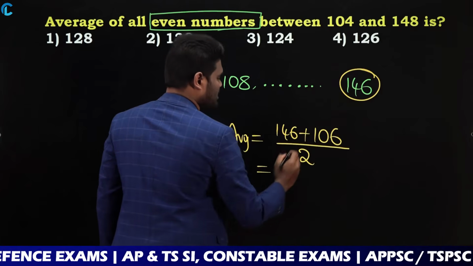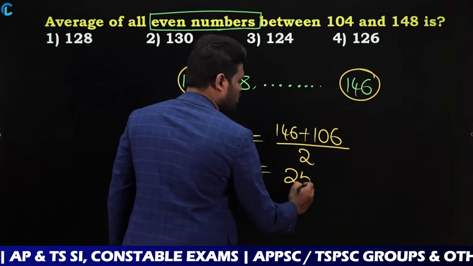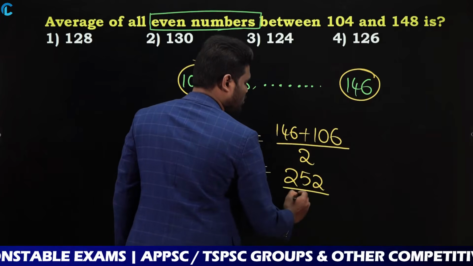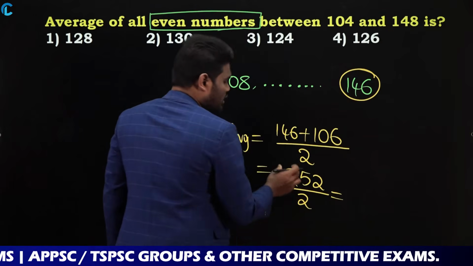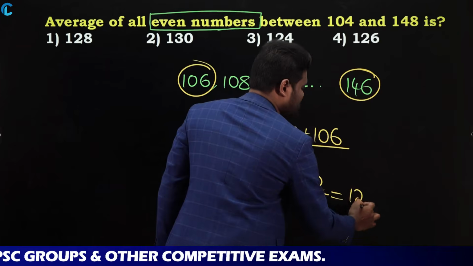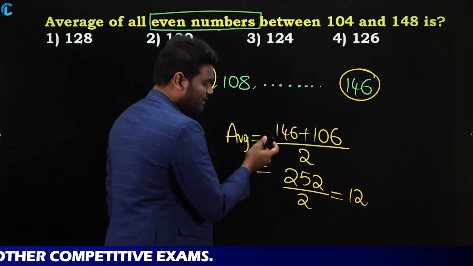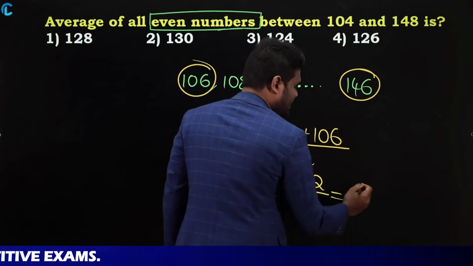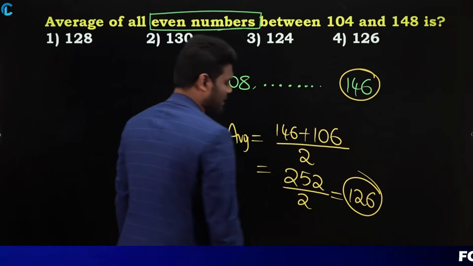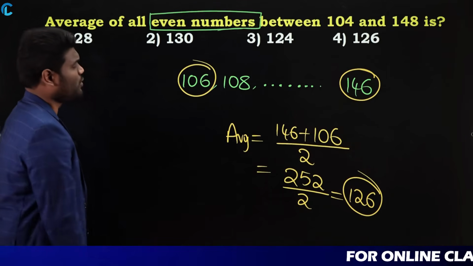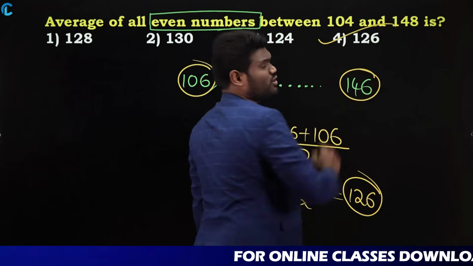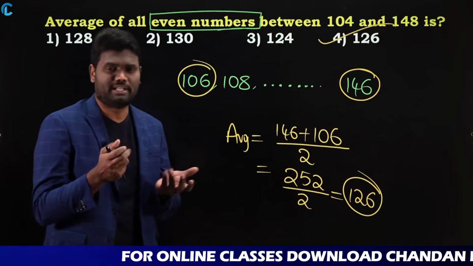When you add both these numbers, it is 252. Now 252 divided by 2. 2 12 times is 24, and 2 6 times is 12, which means the answer is 126. Very simple and basic question.